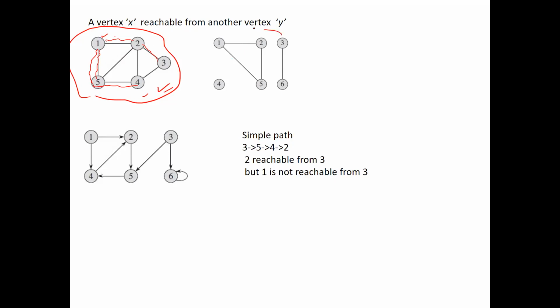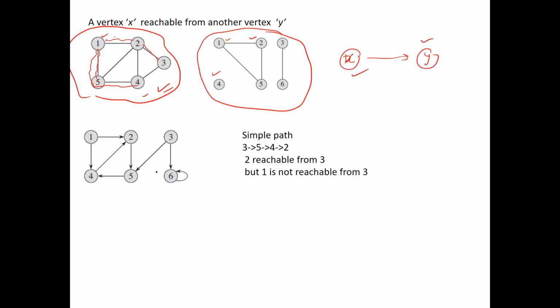Now, for this graph, you see vertex 5 is reachable from 1, vertex 2 is reachable from 1, but vertex 4 is not reachable at all from 1, and vertices 3 and 6 too are not reachable from 1. So this is called reachability of a vertex. If a path exists between vertex X and Y, we can say Y is reachable from X.